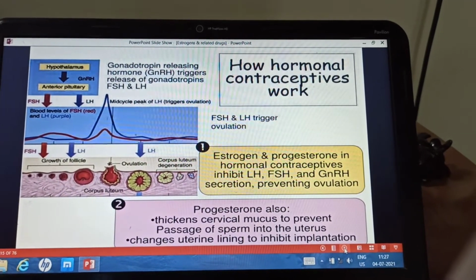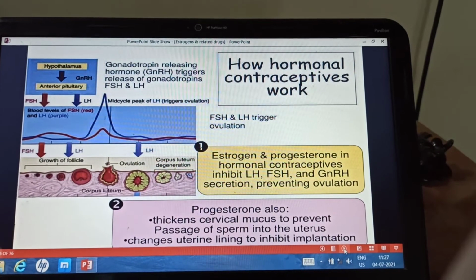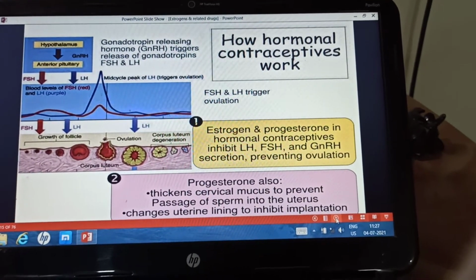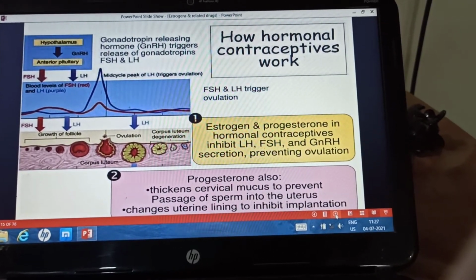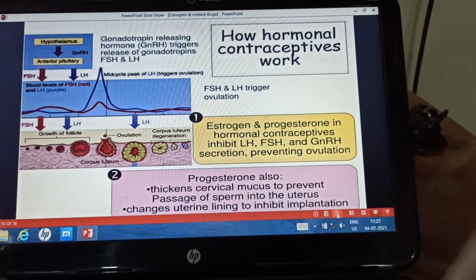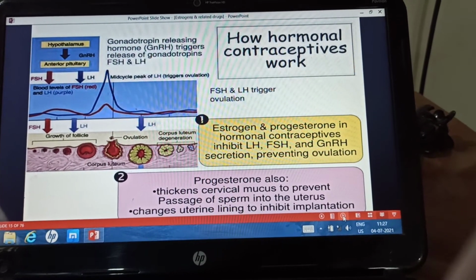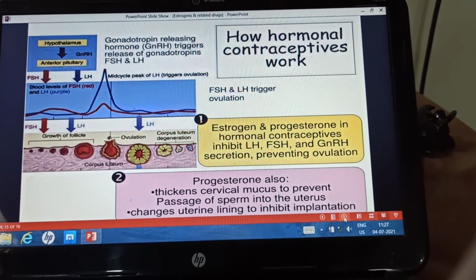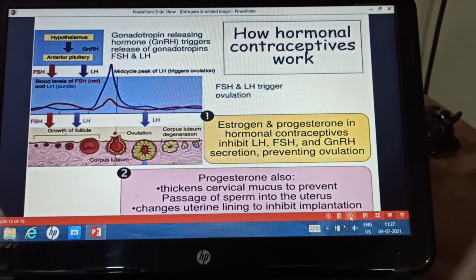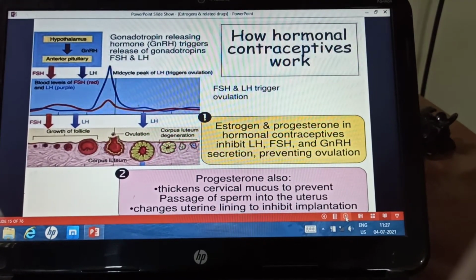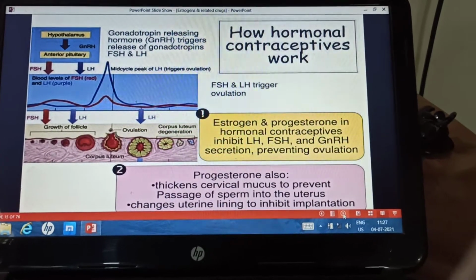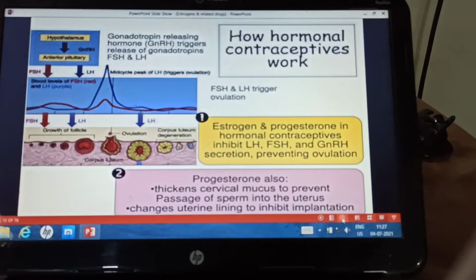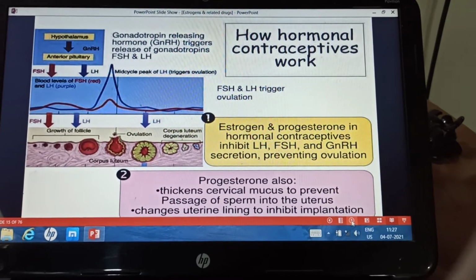So here when the estrogen and progesterone are given in the hormonal contraceptive, they have a negative feedback mechanism, and when their levels increase, they inhibit the GnRH secretion from the hypothalamus, as well as inhibit the release of the LH and FSH from the anterior pituitary, and this will prevent the ovulation. So in this way the hormonal contraceptives work. Progesterone also thickens cervical mucus to prevent passage of sperms into the uterus and changes the uterine lining to inhibit the implantation.